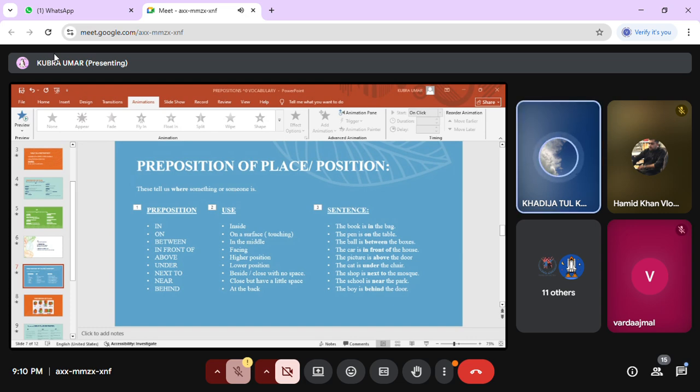Okay, we have finished prepositions of time. Now the second one is prepositions of place or position. These prepositions tell us where something or someone is. In the previous topic, we learned about when something happened, and in this one we will learn about where someone or something is. So we have various kinds of prepositions of place: in, on, between, in front of, above, under, next to, near.